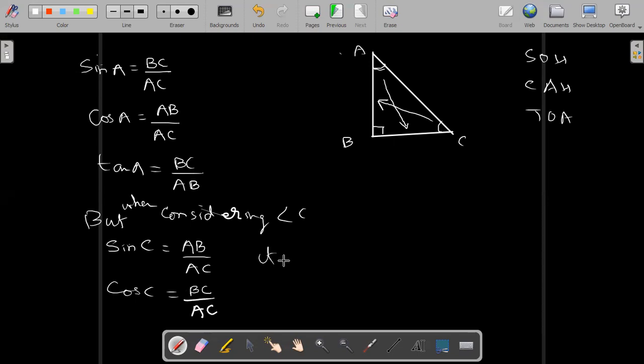And tan C will be equal to opposite upon adjacent, AB by BC.